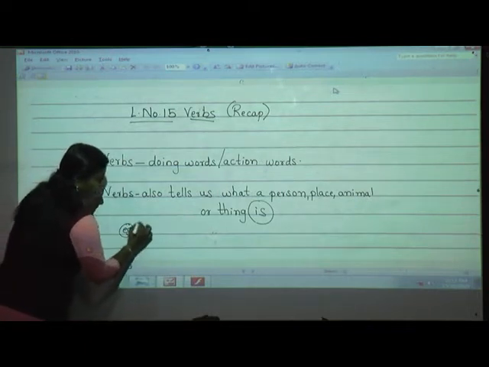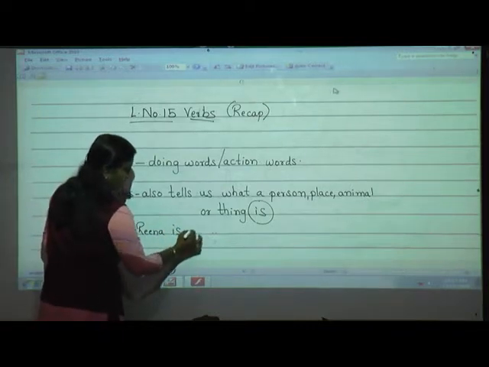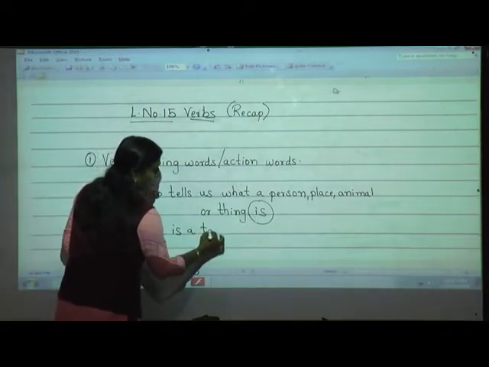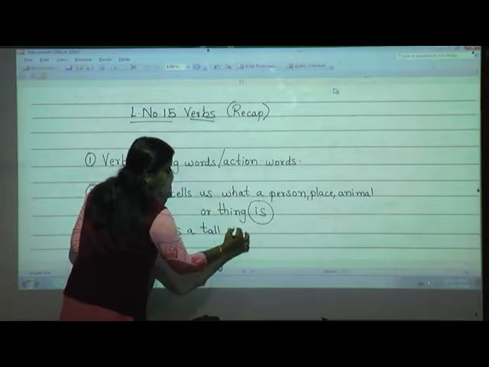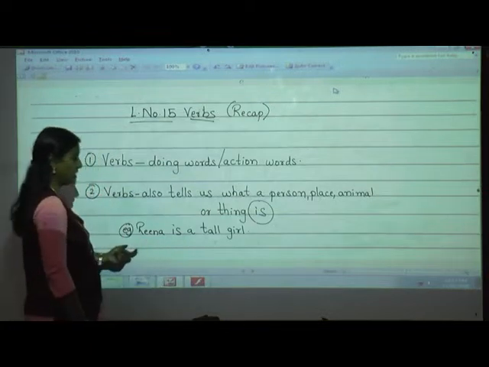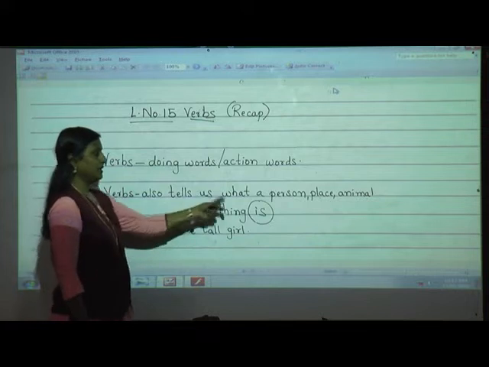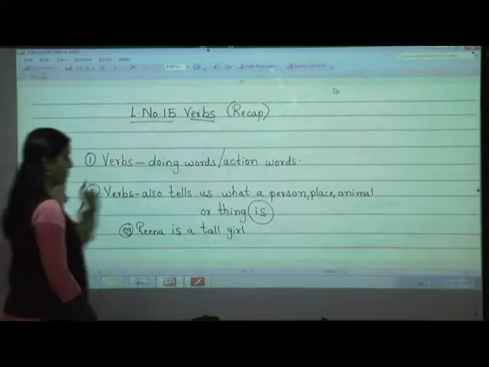What was that? Reena is a good girl, I have told you. So Reena is a tall girl, we can say. We can say Reena is a good girl. That example we have seen in the last session. Okay, so whatever the person is, that also tells us about the verbs.